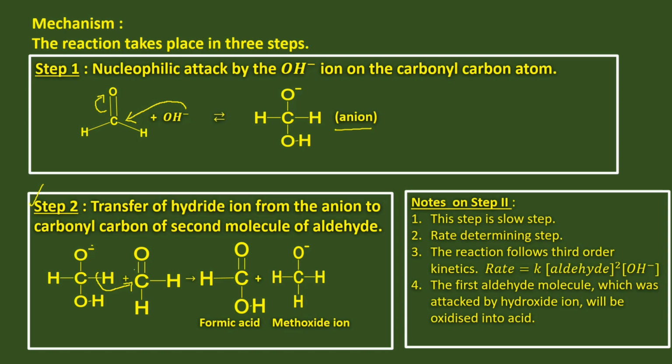The pi electron shifts to oxygen atom, and in the anion the electron pair forms a bond with carbon atom. Now, the first molecule, that is the anion, forms formic acid, and the second aldehyde molecule converts into methoxide ion.